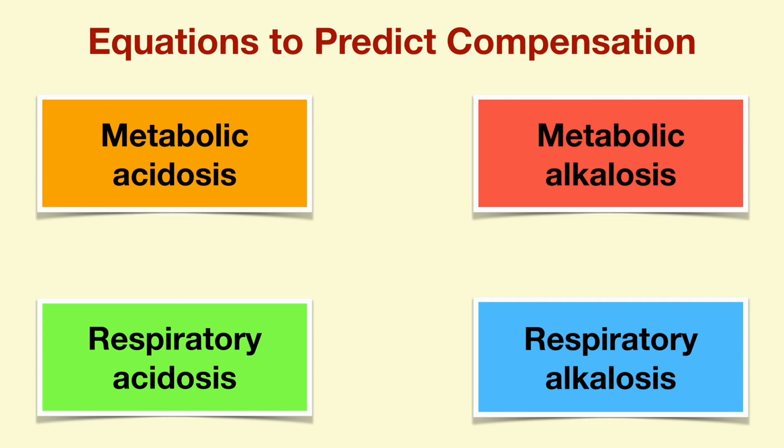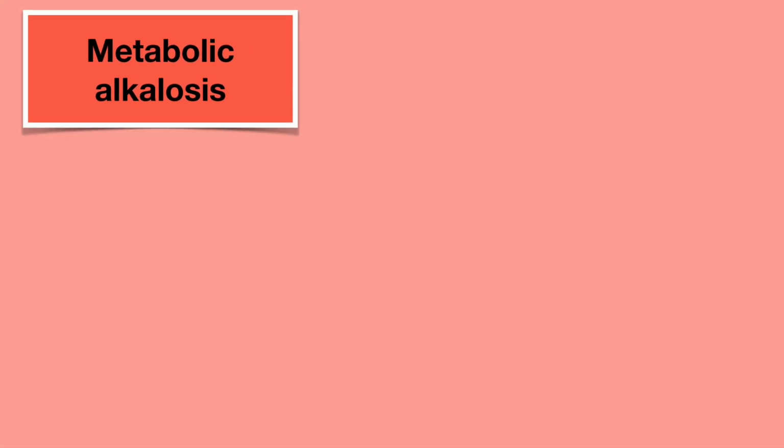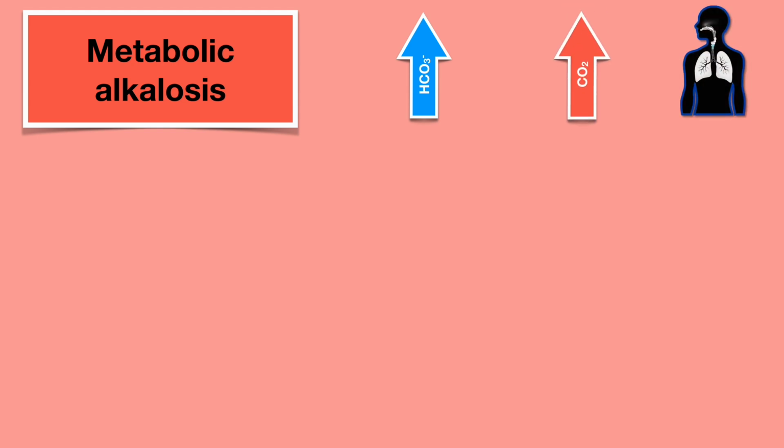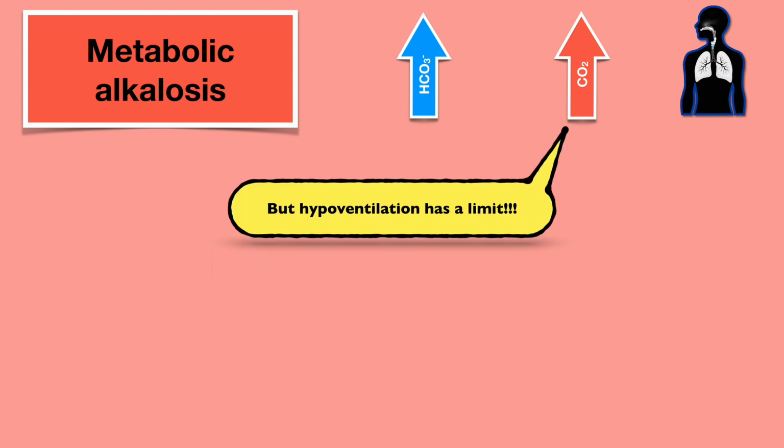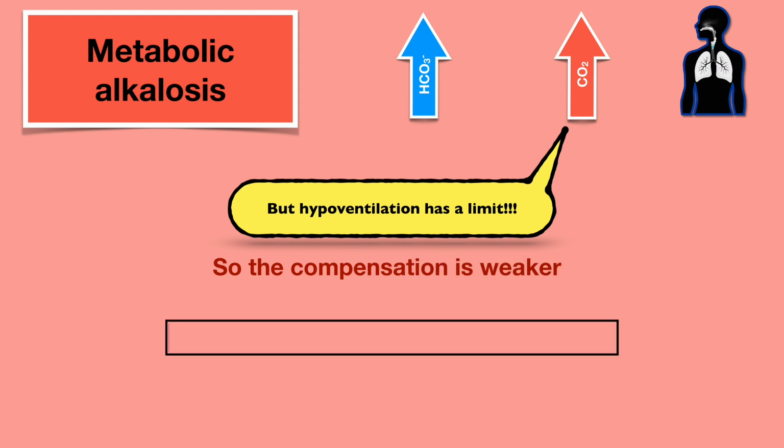Let's move on to alkalosis. Can we apply the same formula here? See, here the primary problem is a rise in bicarb, in response to which the body is slowing down the ventilation and retaining more carbon dioxide. But hypoventilation has a limit. You can't just keep storing carbon dioxide. So here the compensation is weaker. You can simply remember that for every single unit rise in bicarb, the CO2 rises by 0.7 only. And that's all you need to apply when you see a metabolic alkalosis.